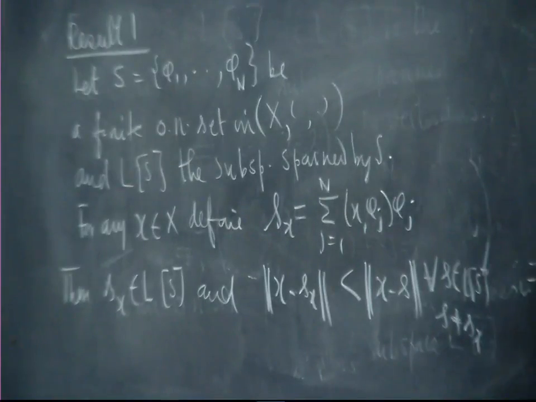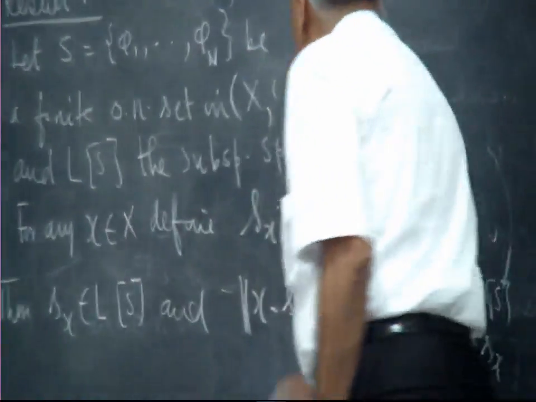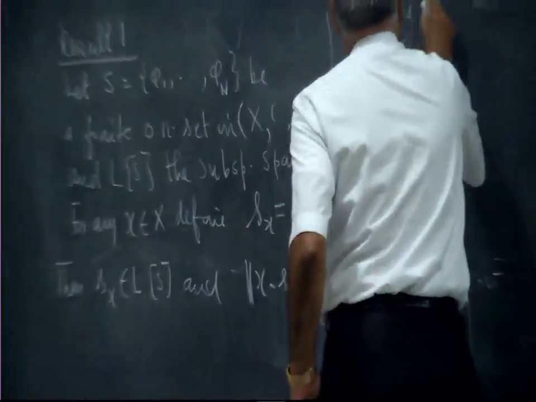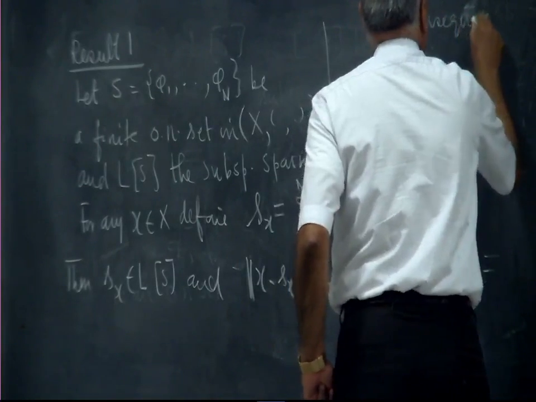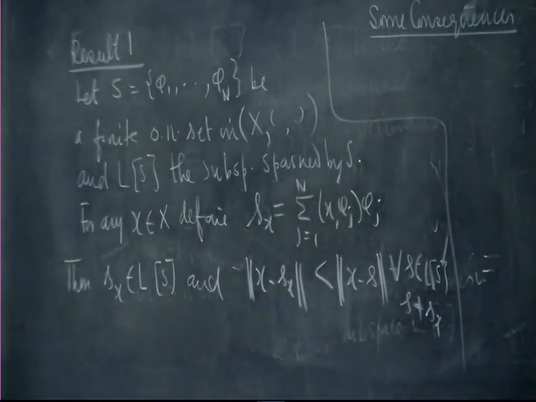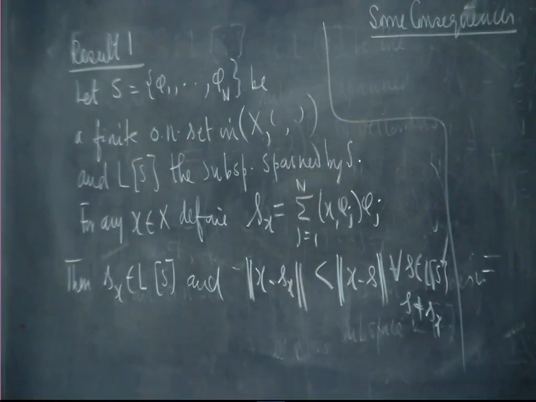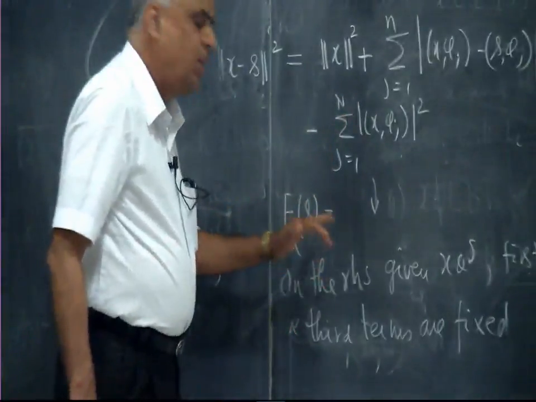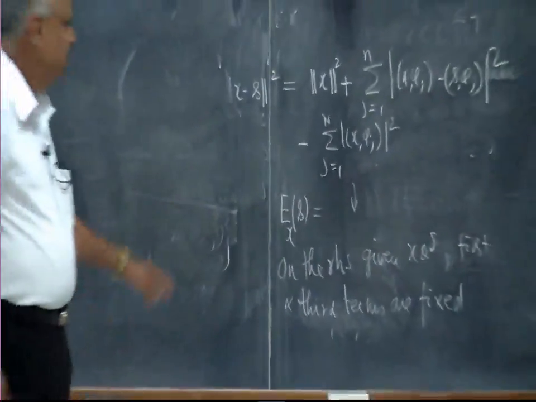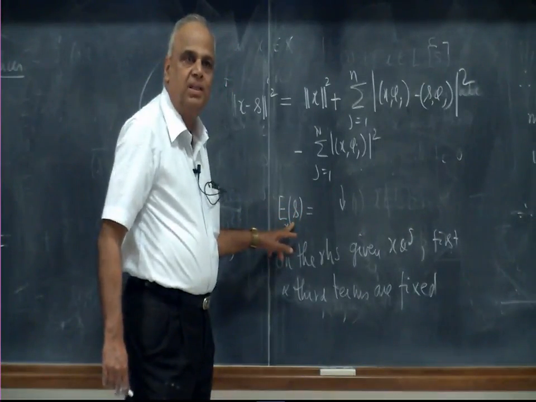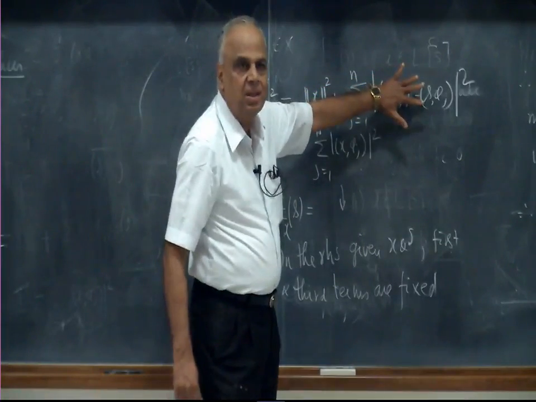Now, I will reel out a few consequences of our calculations, which we will use in the next class. Look at this calculation. What is the least error? The least error will come when I put s equal to Sx. When I put s equal to Sx, this term disappears.